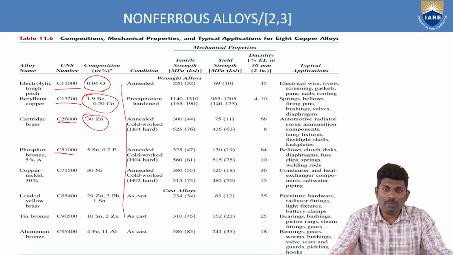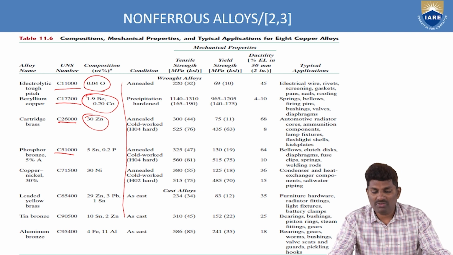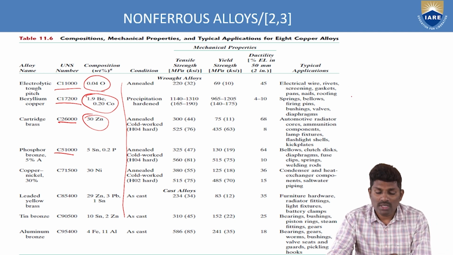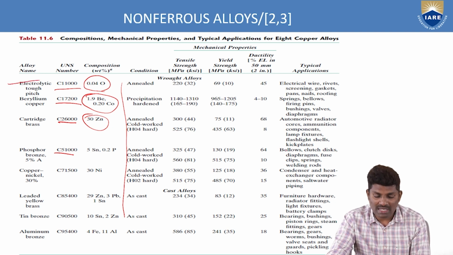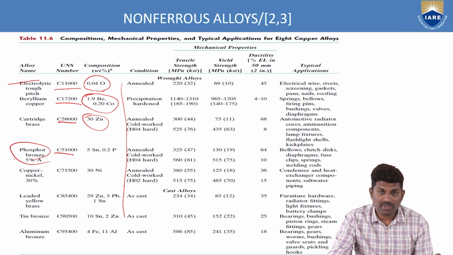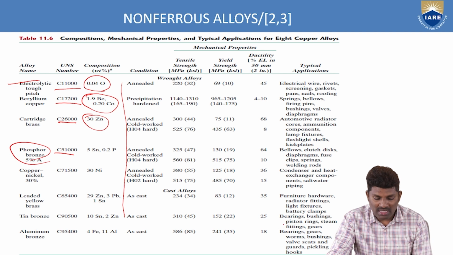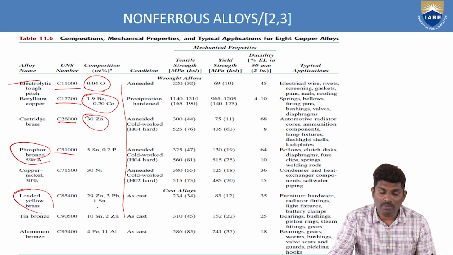So based upon those properties, where these materials can be utilized in the application. So first one, if you see, if you want to go with the electrical wire, rivet, screening gaskets, then you have to go with these type of materials. Similarly, if you want to go with the clutches, disc, diaphragm, fuse, clips, then you have to go with the phosphorus type of alloying element to the copper. Similarly, for the furniture hardware, radiator, flying fittings, light fixtures, battery clamps, then you have to go with the lead, yellow or brass, and these are some of the compositions to the base material.